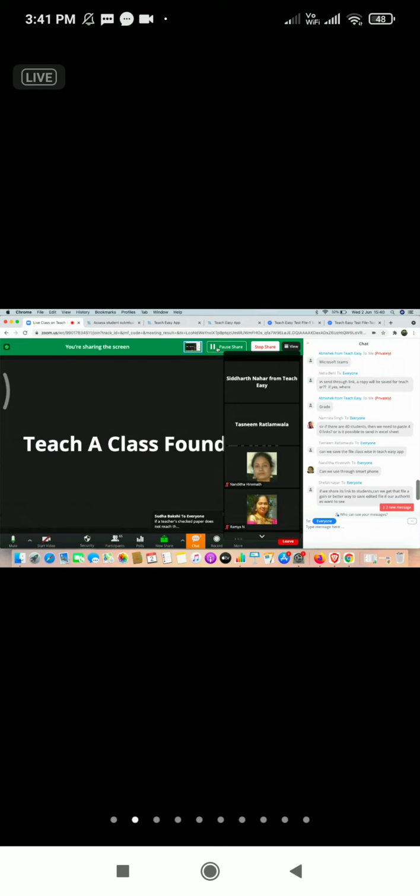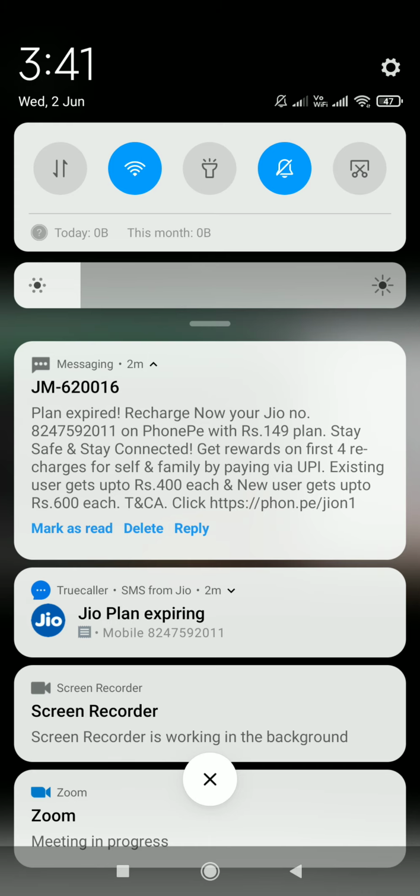Right now, only PDF and doc files are supported on the desktop app, which means there are various websites online where you can convert your images to PDF. That is an additional step, I understand, and for that reason I'm saying within 1 week we'll support images as well. But till then you can convert your images to PDF and then use TeachEasy. Or on the mobile app, images are supported, so you don't have to do any conversion. Just select those image files and we'll work with images as well. So the mobile app supports images, and the desktop app will support images in some days.